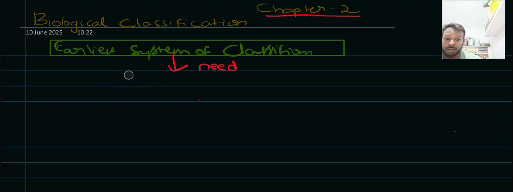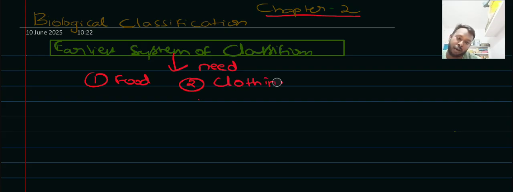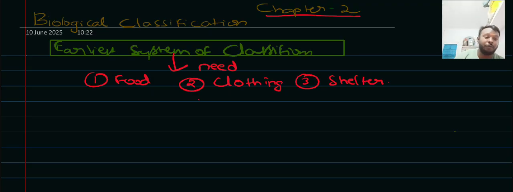So the needs, generally we know: food, second one that is clothing, and the third one that is shelter, right? So here the living organisms and the species were classified on the nature of their use, in what way they are useful to mankind, right? So this system of classification doesn't have any sense of scientific notation.